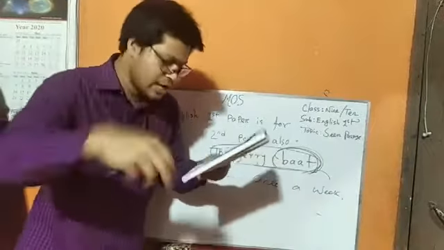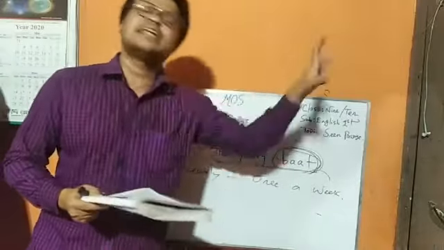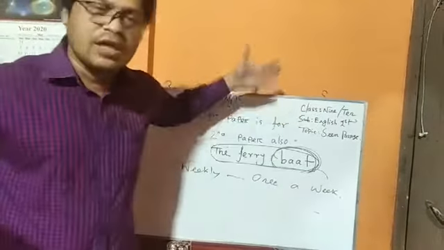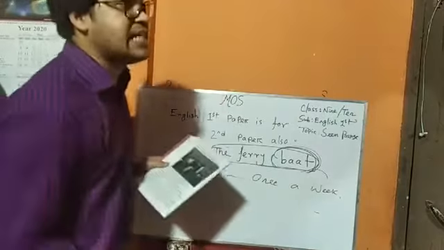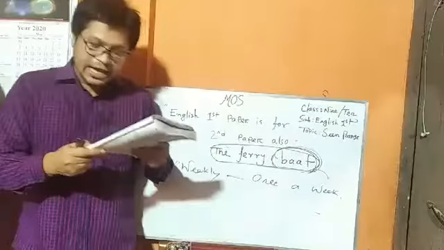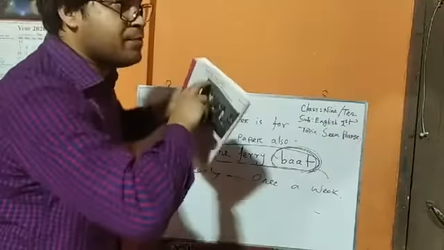Okay, my dear student, now we are going to another line. That is, it was not a big river. Big means large. The antonym of big is tiny. Okay, there was a ferry boat plying on the river.